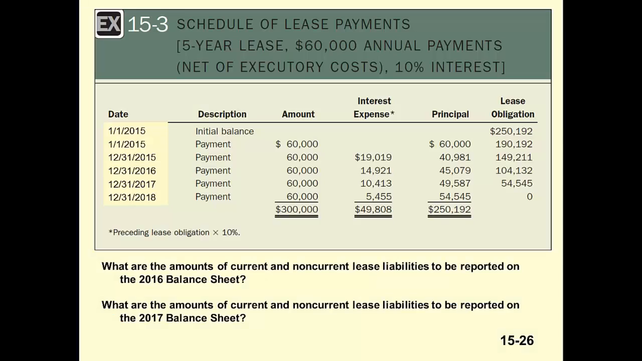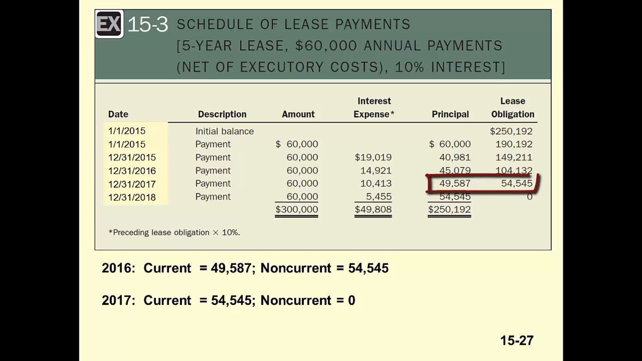To emphasize the importance of determining how much of the lease liability is current versus non-current, pause the video here and determine the current and non-current portions that would be reported on the 2016 and 2017 balance sheets. Resume the video when you're ready to continue.